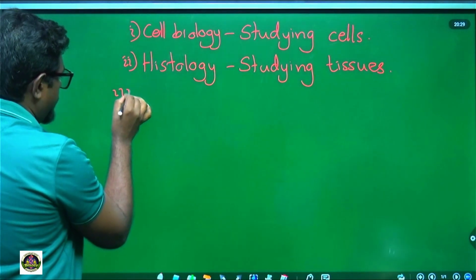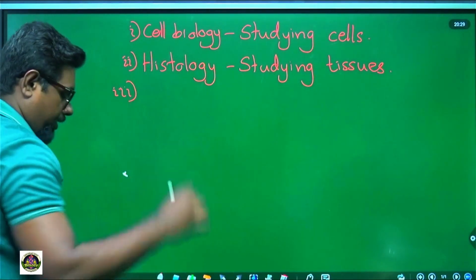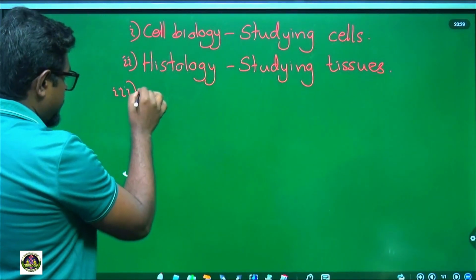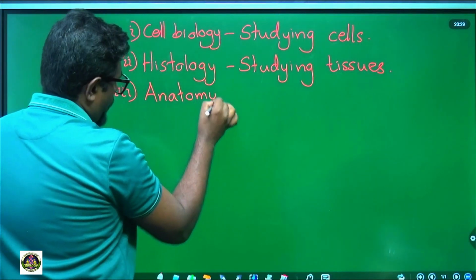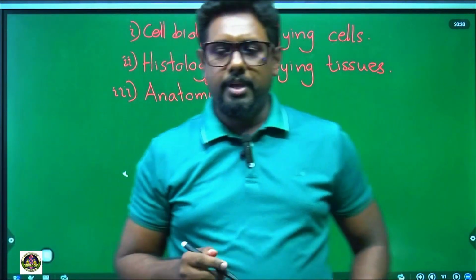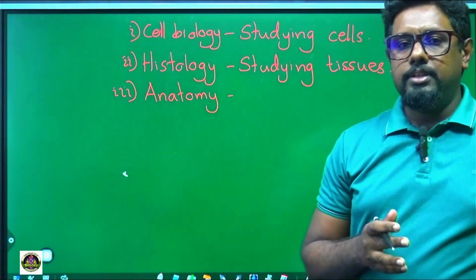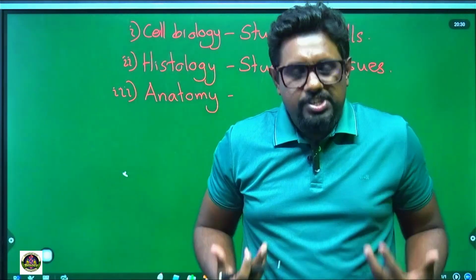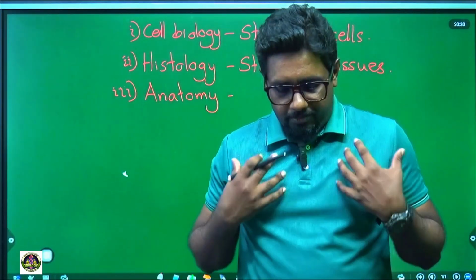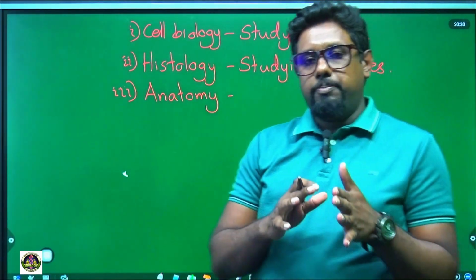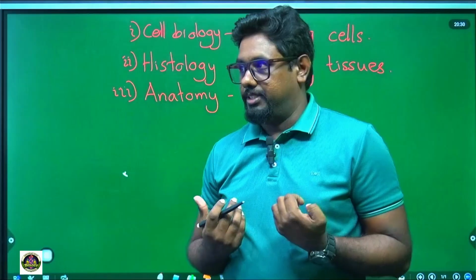Third one. What is third one? Third one is anatomy. What do you mean by anatomy? Anatomy means, we have proper shape, don't we? That shape is maintained by our skeletal system.